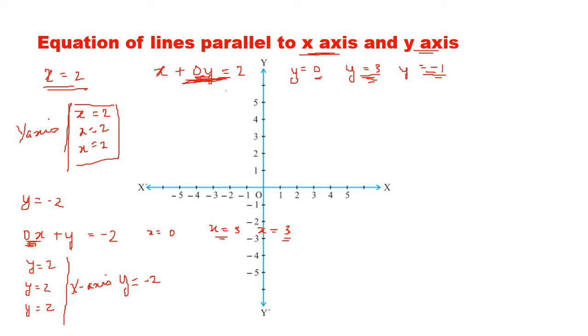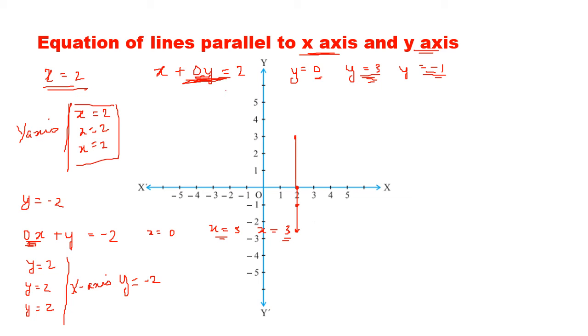Now you can check out the graph. Okay, I'll try to draw the graph for you. We take y equal to 0. When x is equal to 2, y is equal to 0, so I get this point. When x is equal to 2, y is equal to 3, this point. When x is equal to 2, y is equal to minus 1, this point. You can see all these points are on this line.